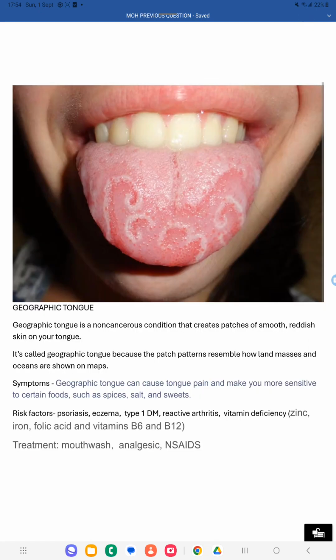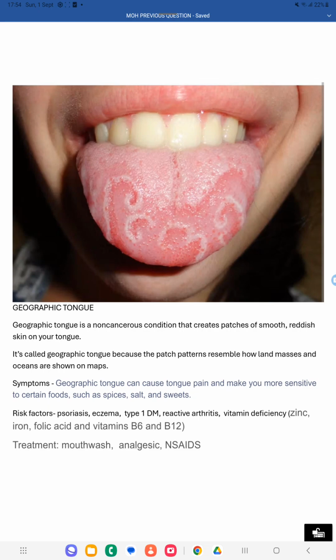Next, we'll discuss some of the picture questions. They have asked to diagnose some of the pictures. The first picture is indicating geographic tongue. Geographic tongue is a non-cancerous condition that produces smooth reddish patches on your tongue, like a map. Such patches you can see in the tongue area are called geographic tongue.